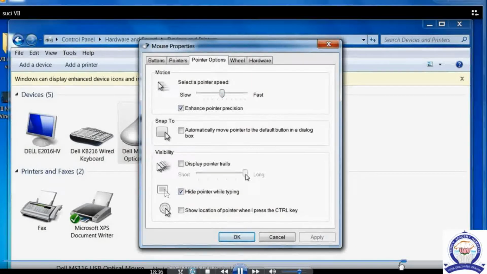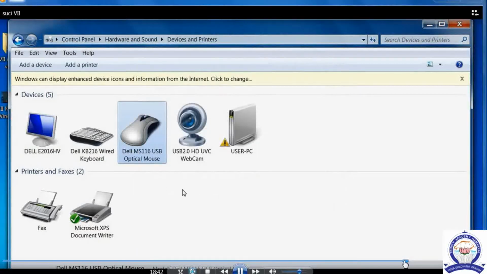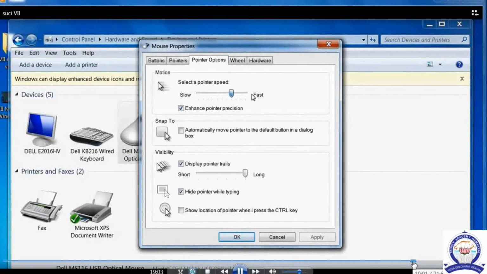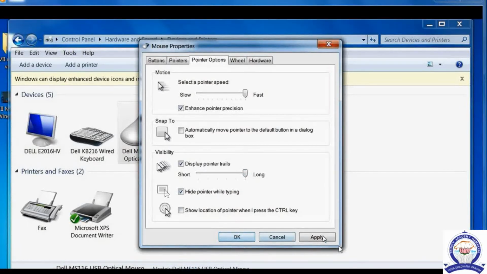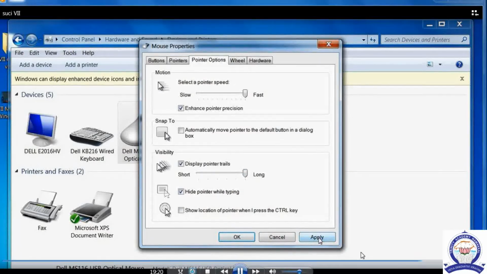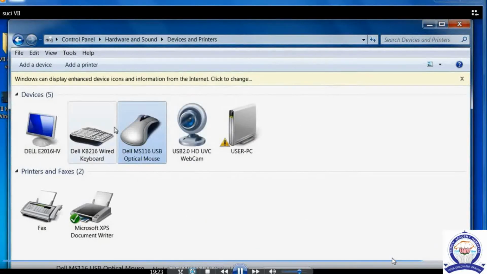See, this is a wavy mouse view. If we click this, we can apply, and then click OK. For all options we have to press Apply, then we have to press OK. Okay, children. So I want to explain the same. If you want the mouse to work fast, we can click the fast option. Or if you want to move the mouse in a wavy way, we have to press these options. Then we can click Apply, and then click OK. Only then will the appearance be changed.